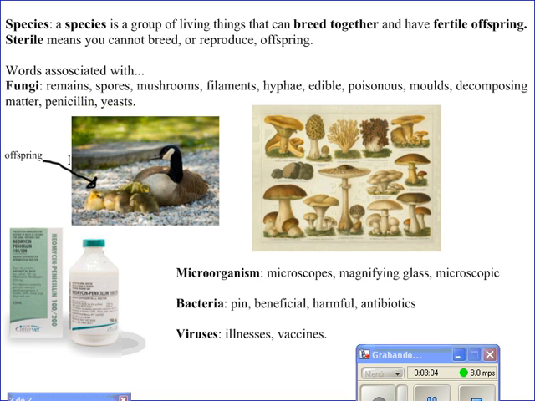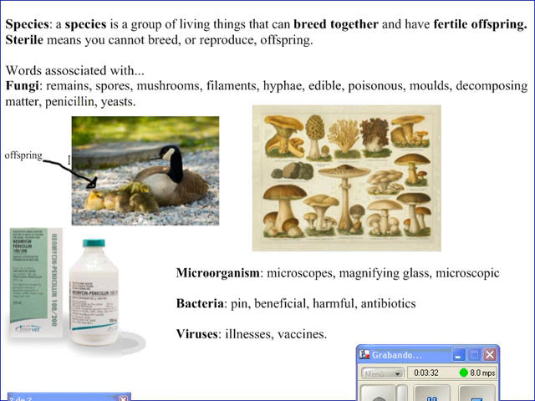Words associated with fungi: remains, spores, mushrooms, filaments, hyphae, edible, poisonous, molds, decomposing, decomposing matter, penicillin, yeast.